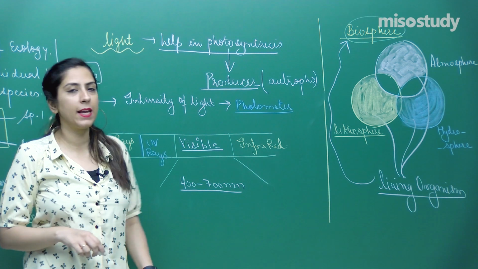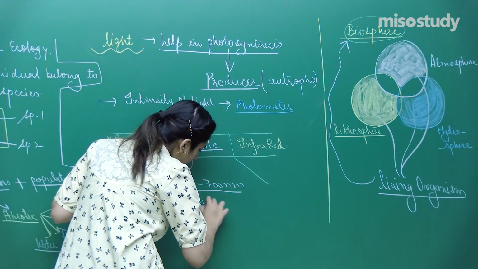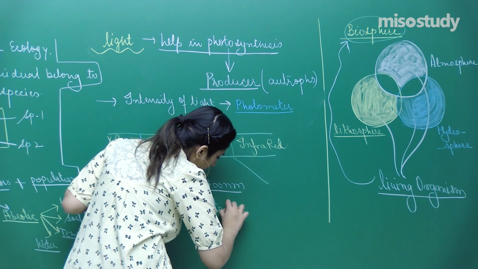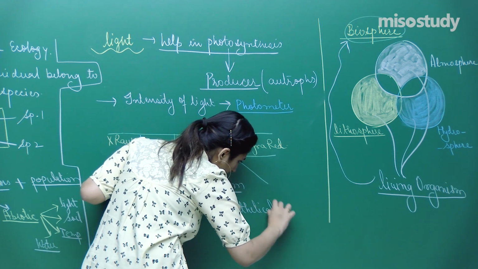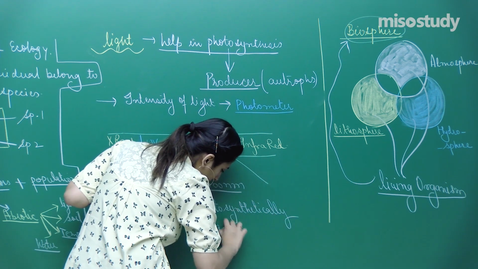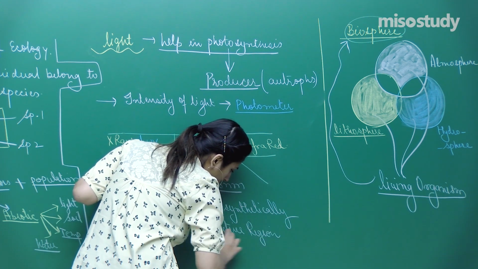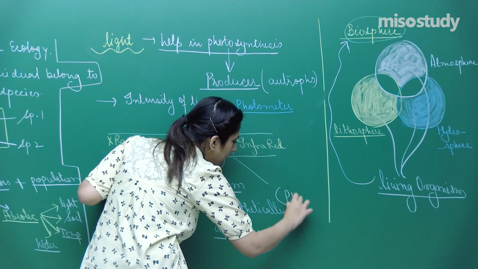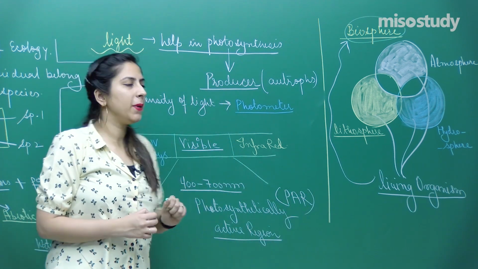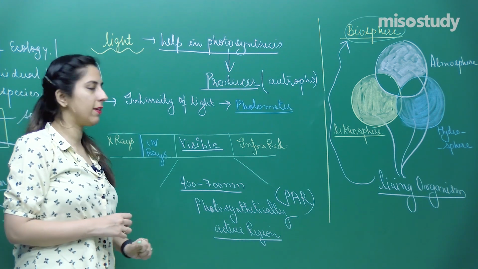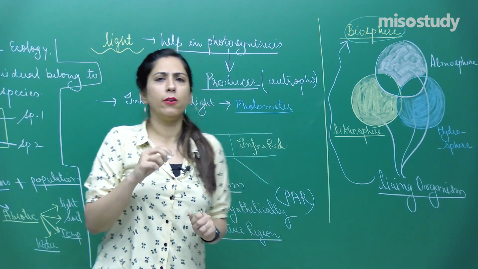So this spectrum helps in photosynthesis, and it is called the photosynthetically active region, and we can call it the PAR region, 400 to 700, right? The light plays a very important role.